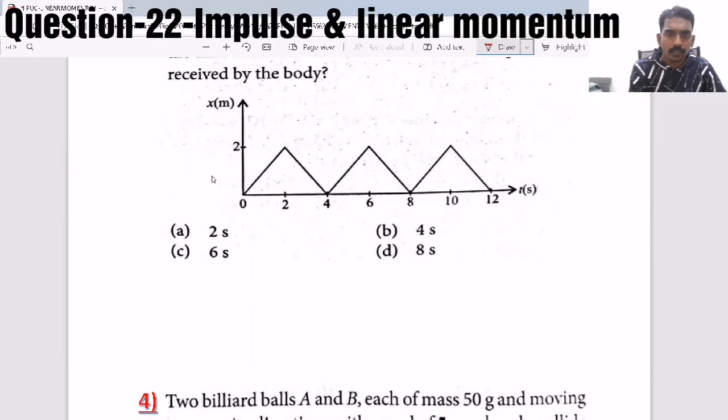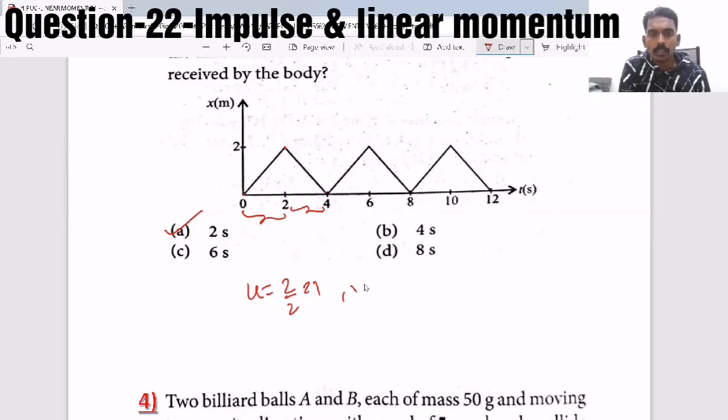See here, from here to here the velocity is constant, the slope is something. Now here it suddenly changed. Now from here to here it is the same, then again it suddenly changed. So for every 2 seconds the velocity got changed. The first slope is the initial speed, 2 by 2, that is 1. And the next slope for this one is minus 2 by 2, that is minus 1. Then delta v will become minus 2.